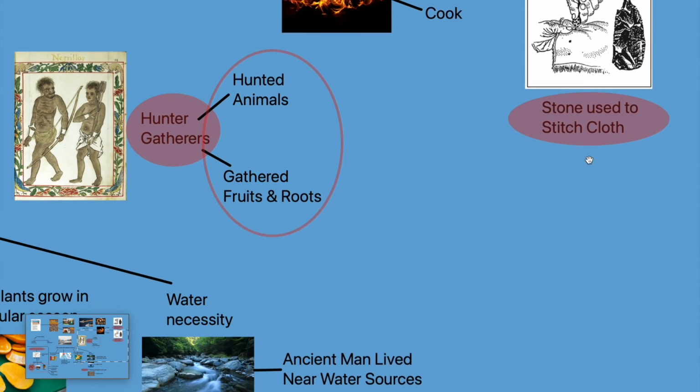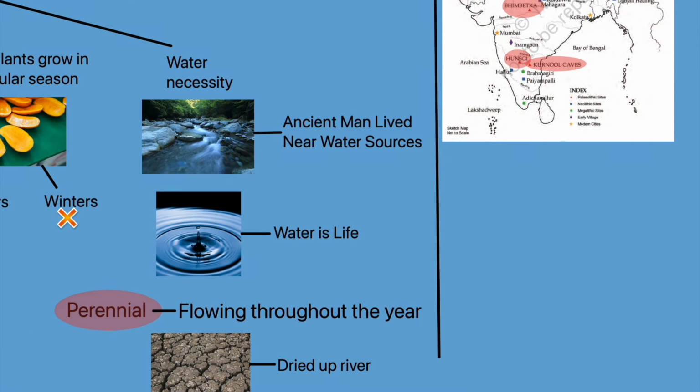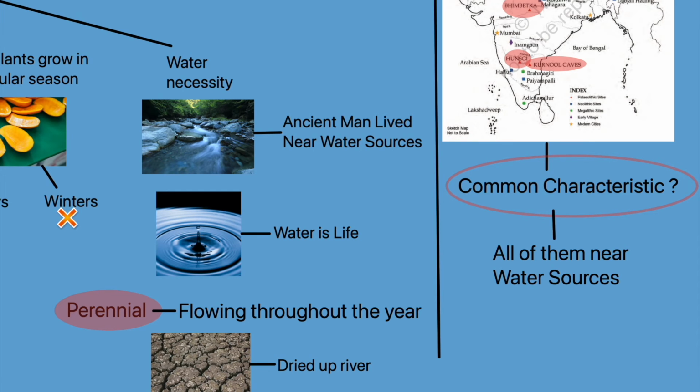Now have a look at this map. All these places marked with various colorful symbols are archaeological sites where we found evidence of ancient people living. The places marked in red, that is Bhimbetka, Kurnool Caves and Hunsgi, are a few of the sites where we found traces of hunter-gatherers. There are many more such sites, but they are not marked on this map. Now you tell me, what is the common characteristic amongst all the archaeological sites marked on this map? Of course, they are all near water sources.